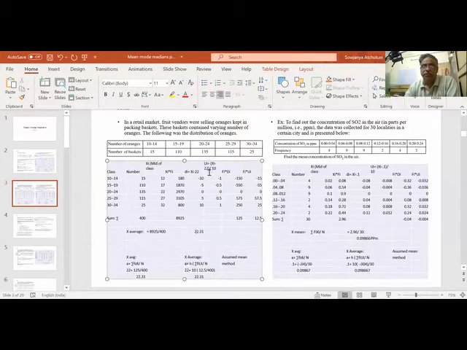A is what we have reduced initially, 22. So 22 plus h is 10. I have divided this by 10. 10 into sigma fi ui is 12.5 by 400. So the answer is 22.31. Both are same. If you do fi di also, it will be the same.